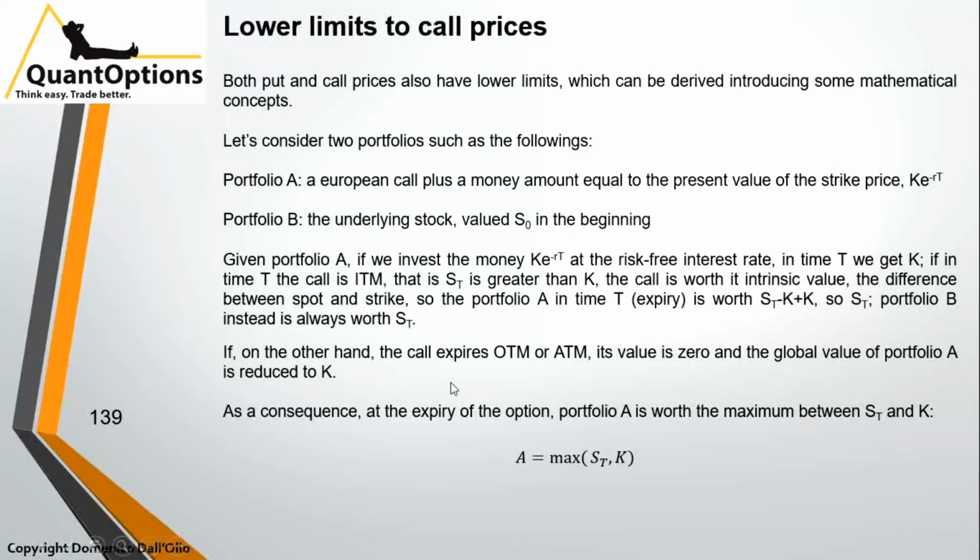If, on the other hand, the call expires out of the money or at the money, it is valued 0, and the global value of portfolio A is reduced to K. As a consequence, at the expiry of the option, portfolio A is worth the maximum between ST and K. If the underlying at maturity is higher than the strike, the portfolio is valued at the underlying. Otherwise, it is valued at the strike of the call.